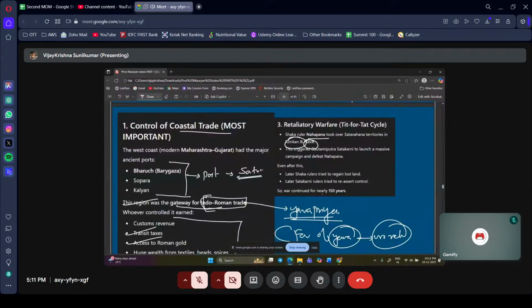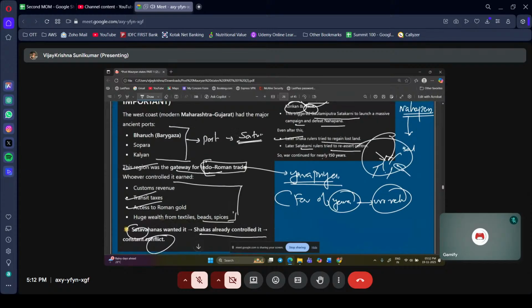Then the Konkan and Nasik were under Nahapana. You don't have to remember this name, but Nahapana is a Shaka ruler. Nahapana took over the Satavahana territories in Konkan and Nasik. This triggered Gautamiputra Satakarni to launch a massive campaign and defeat Nahapana. Even after that, later Shaka rulers tried to regain the lost land, and later Satakarni rulers tried to reassert control. That means every time, tit for tat. They are fighting, we are fighting. They control, we control. They took this place, we captured it from them. So this is a constant struggle.